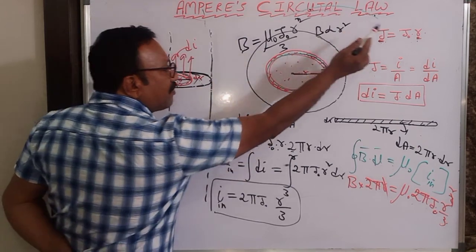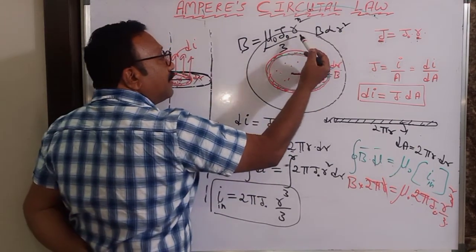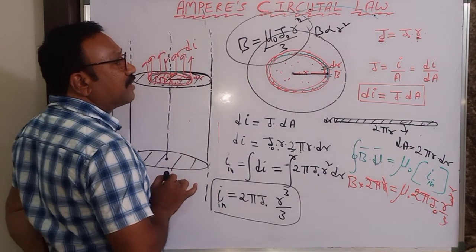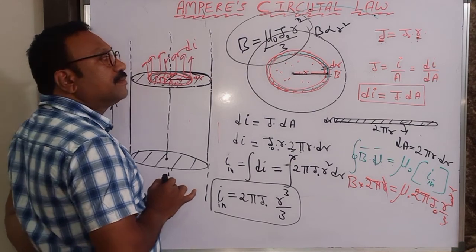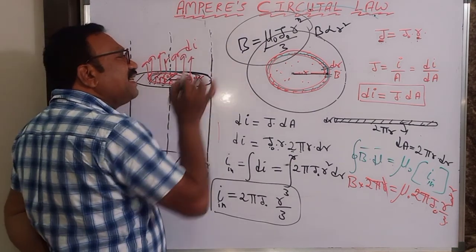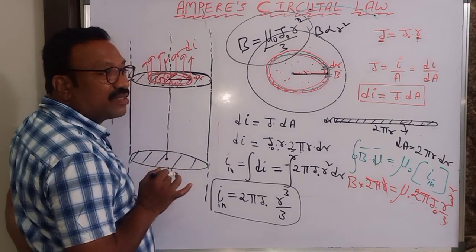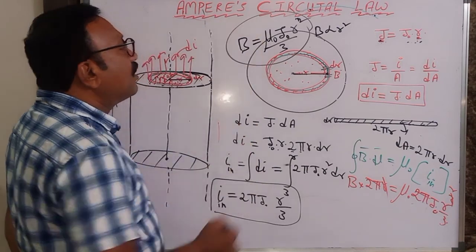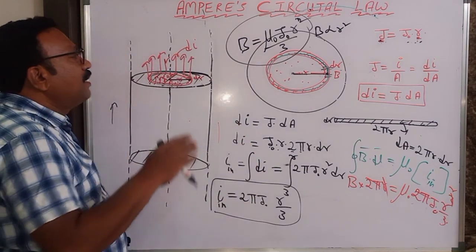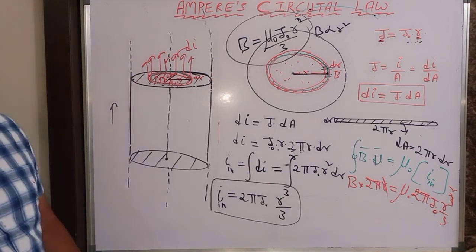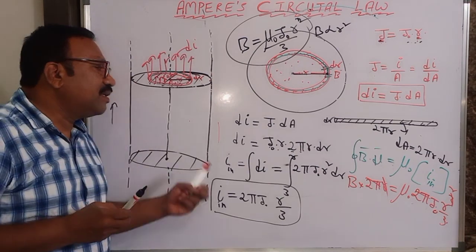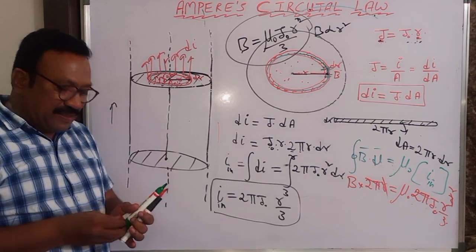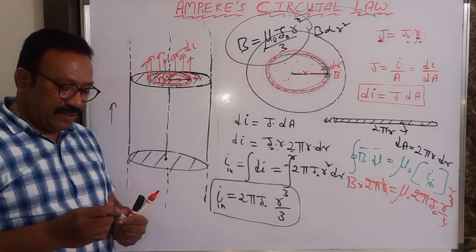Where j naught will be given. The magnetic field at this point is mu naught into j naught into r square by 3. Why did I get r square? In the previous case I got it directly proportional to r, because there j was constant, but here j is variable. That is why you got it proportional to r square. So in this, the current density is varying. We can apply Ampere's circuital law in different cases like this. So try to understand and apply Ampere's circuital law in all the cases. Thank you.